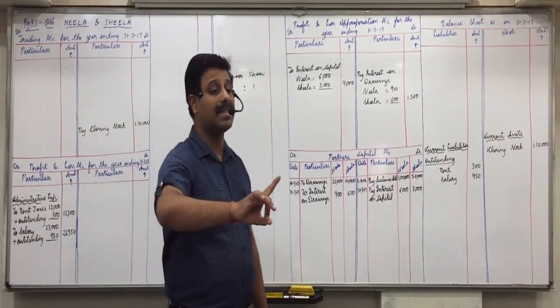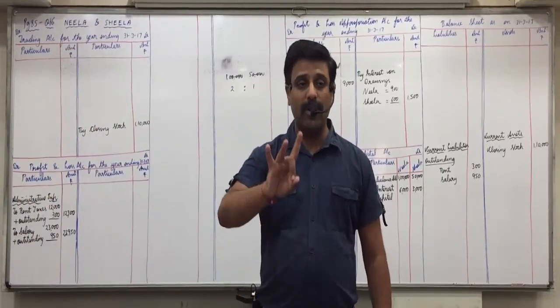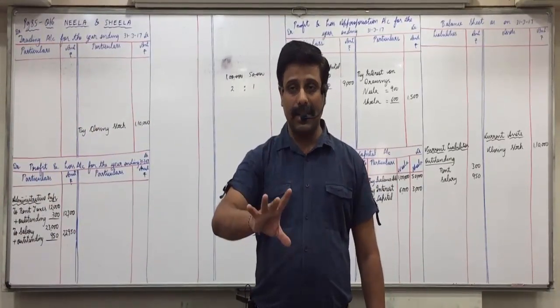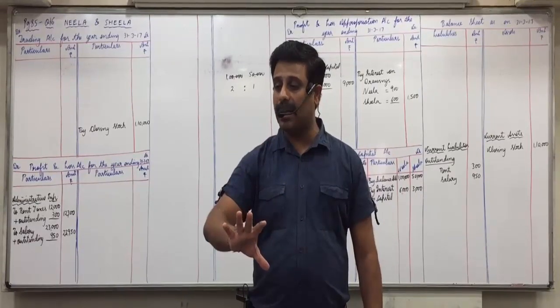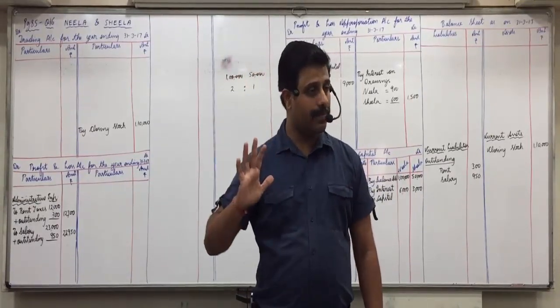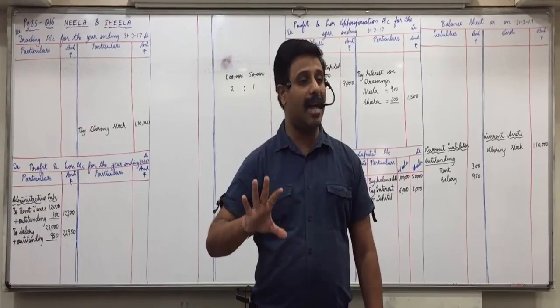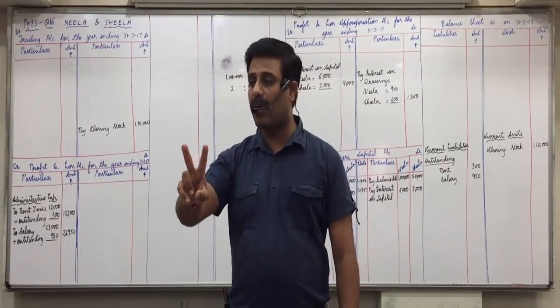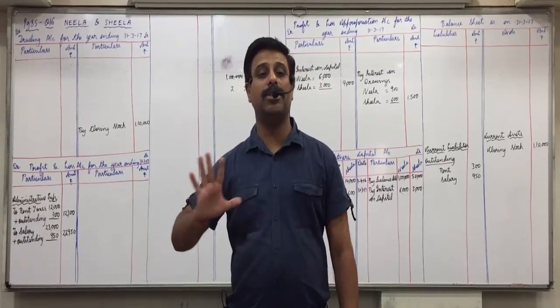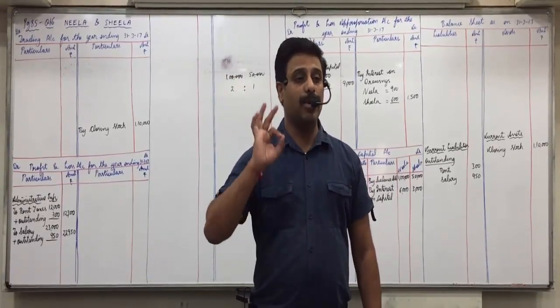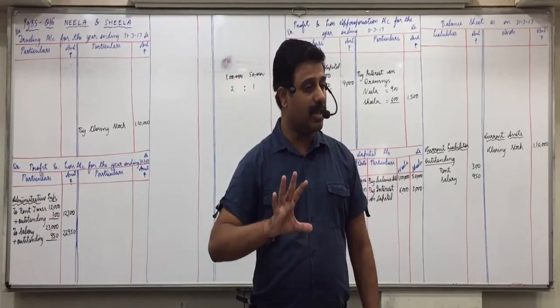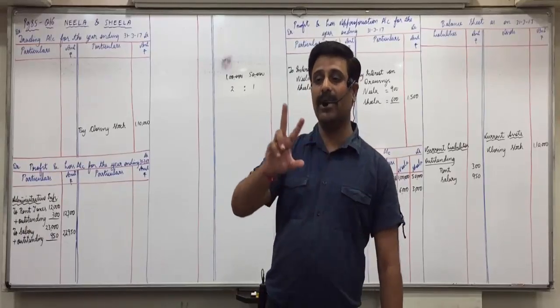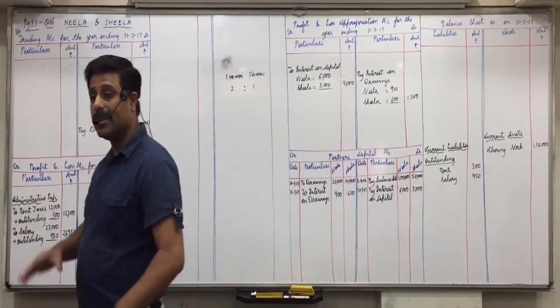So simple steps you will follow, shortcut method. Depreciation given in trial balance is wrong. So what will we do first? Cancel that. How will you cancel the depreciation? By adding it back in assets. After you cancel that trial balance depreciation, then give normal two effects of depreciation as per adjustment.